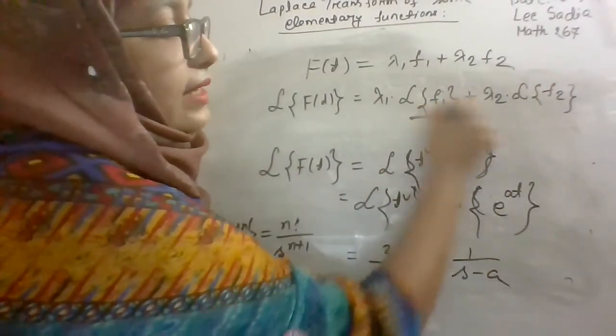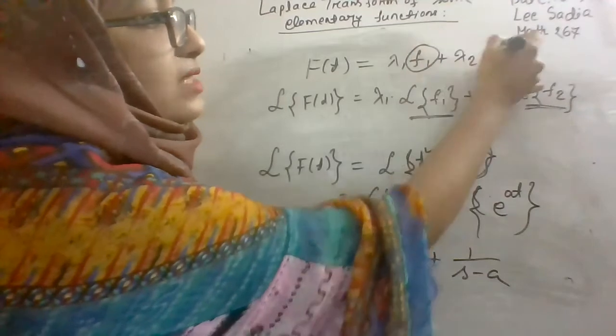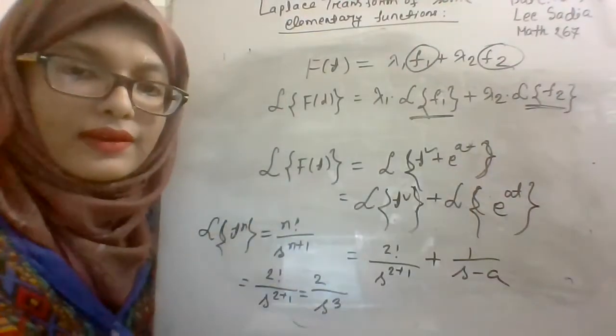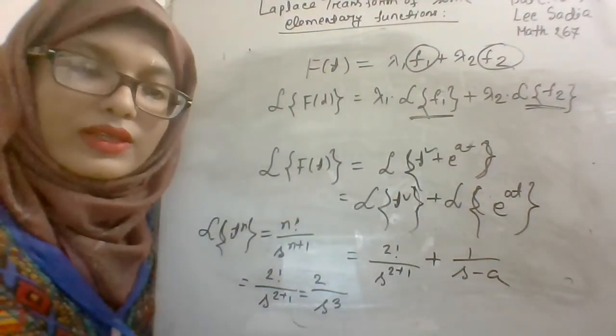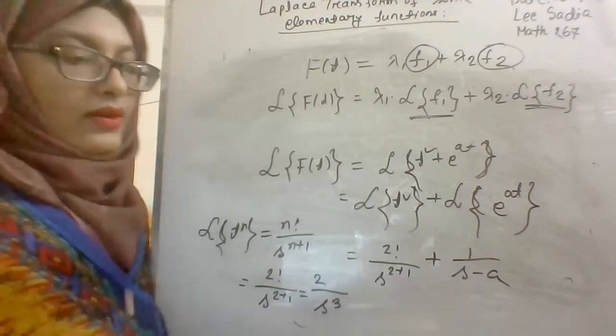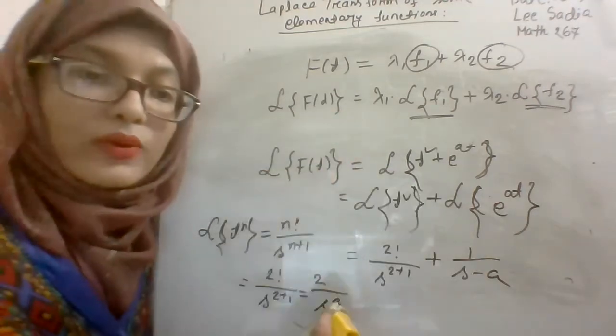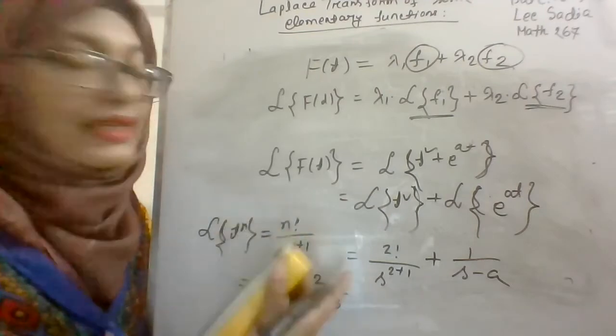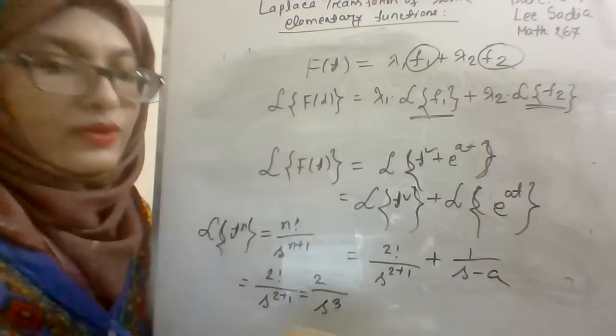You have to find the Laplace transform of each part particularly. This was your question, yes ma'am. And this property is known as the linearity property.